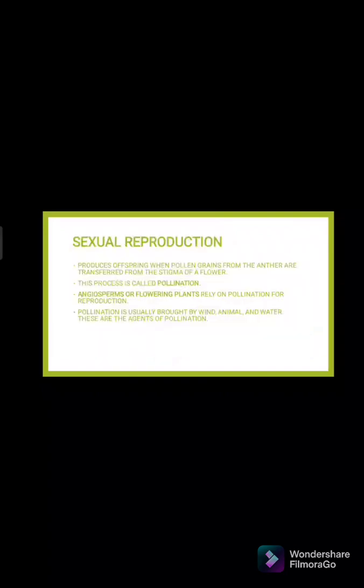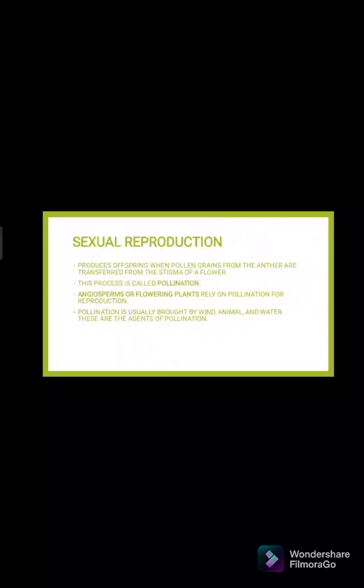Number one, what is sexual reproduction? It produces offspring when pollen grains from the anther are transferred to the stigma of a flower. This process is called pollination. Angiosperms or flowering plants rely on pollination for reproduction. So, under the sexual reproduction, applicable ang process na pollination for flowering plants alone. So, ang mga flowering plants, nagre-reproduce sila through the process of pollination because there is the inclusion of the anther, the pollen grains, and even the stigma, the parts of a flower.